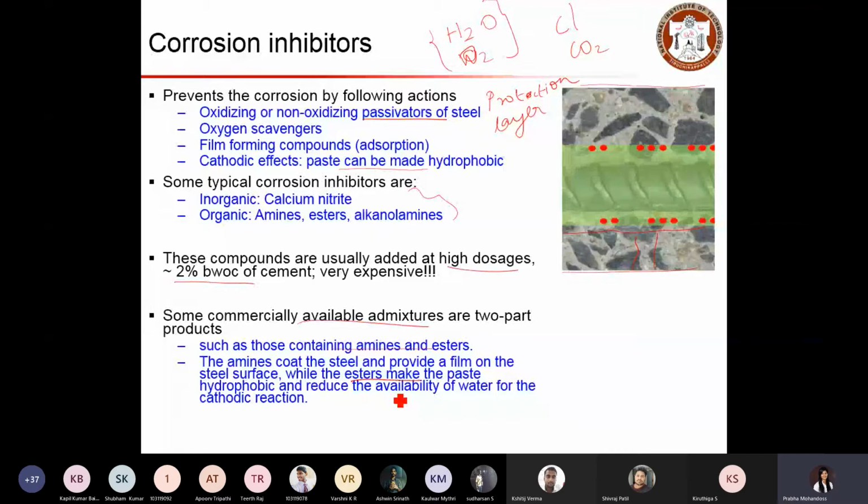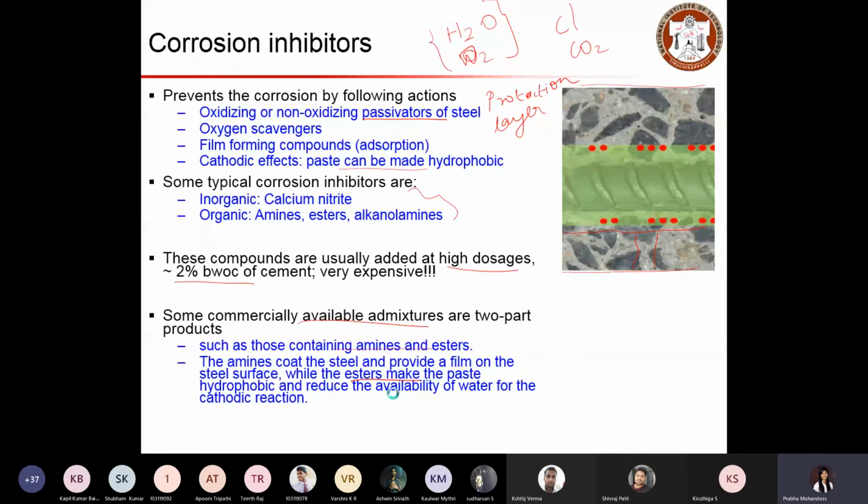One, the amine protects the steel by forming a passivation layer on it, and on the other hand, the esters make the paste on the concrete surface hydrophobic, which reduces the availability of water that would cause such corrosion action.